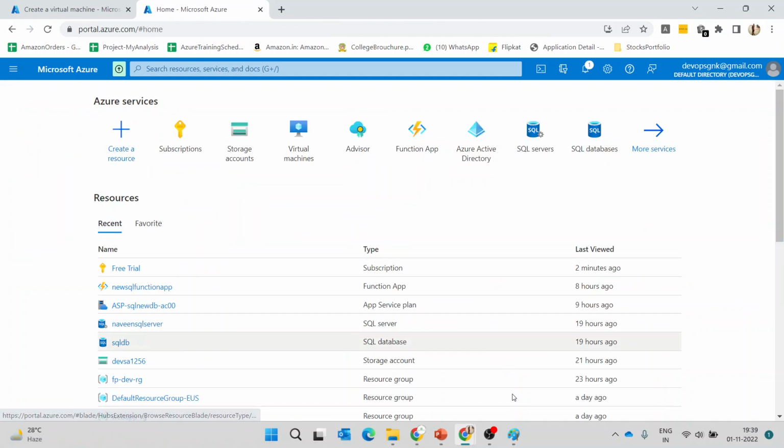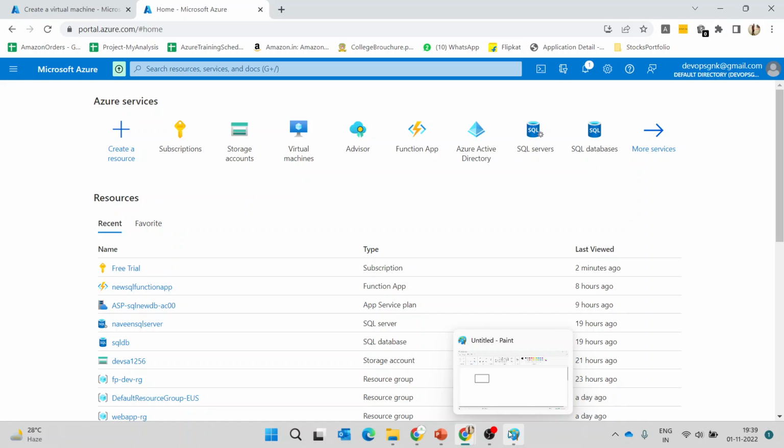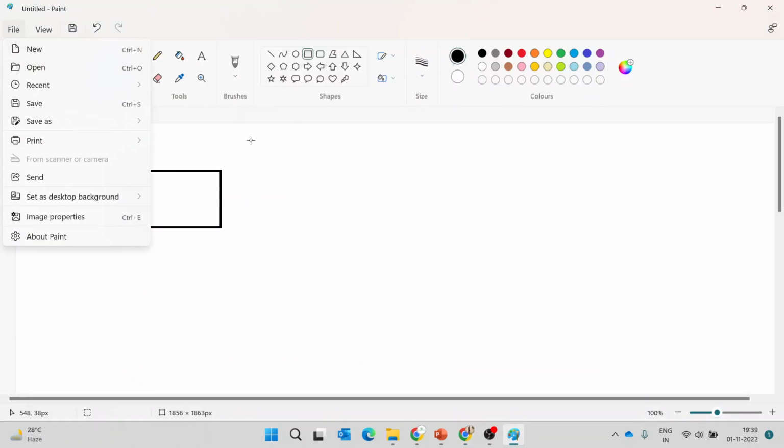I'll take you through what are the resources which we are going to create in our course, and which we are going to teach in the coming classes. First, let me start with compute.